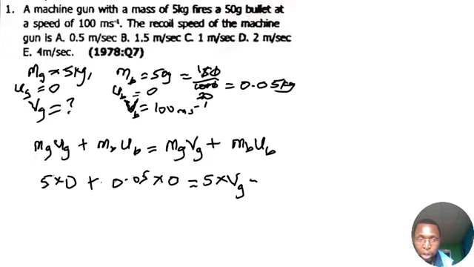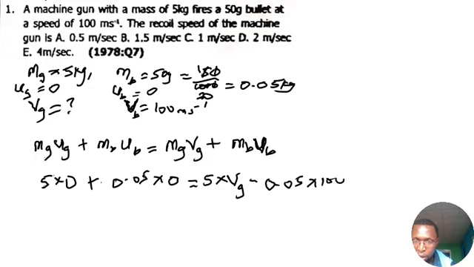The mass of the bullet is 50 gram or 0.05 kilogram. We leave it as 0.05 kilogram because it is in SI unit, times the final velocity, capital V, which is 100.